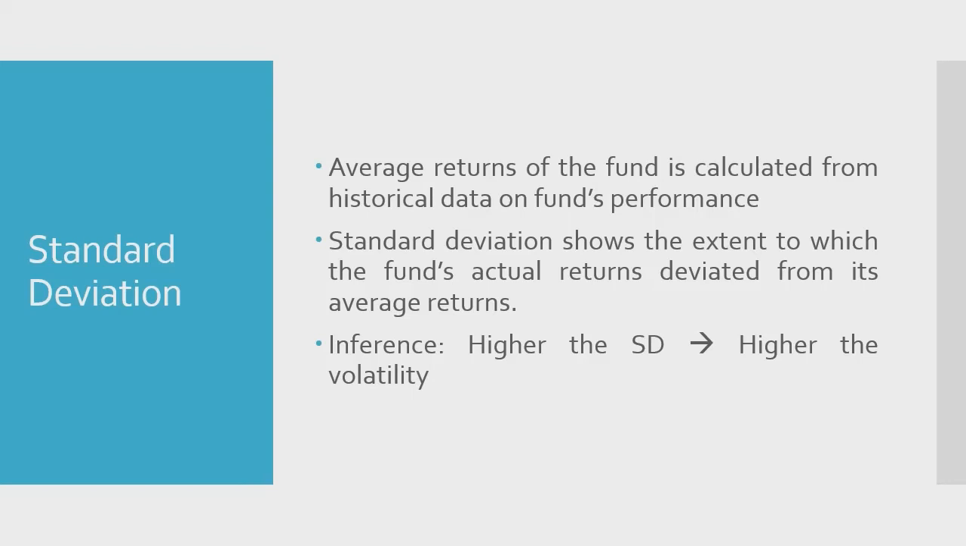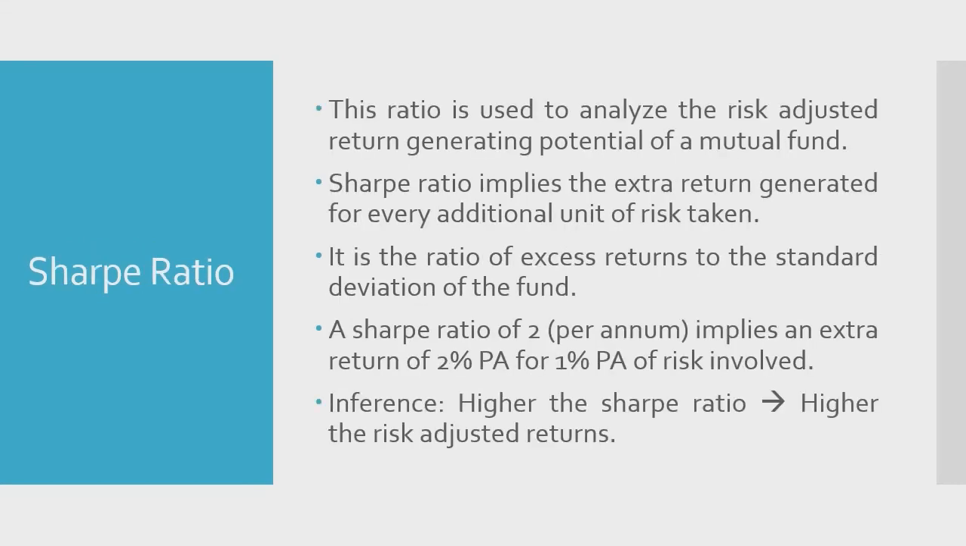So the inference here is, my friends, higher the standard deviation means higher the volatility involved in the returns generated by the funds. Viewers, now let's discuss the Sharpe ratio. As we had discussed earlier, the risk involved in any kind of investment is directly proportional to the returns that an investor can anticipate from that kind of investment. So Sharpe ratio essentially gives us an idea about the returns that the fund has generated for every additional unit of risk that has been associated with it.